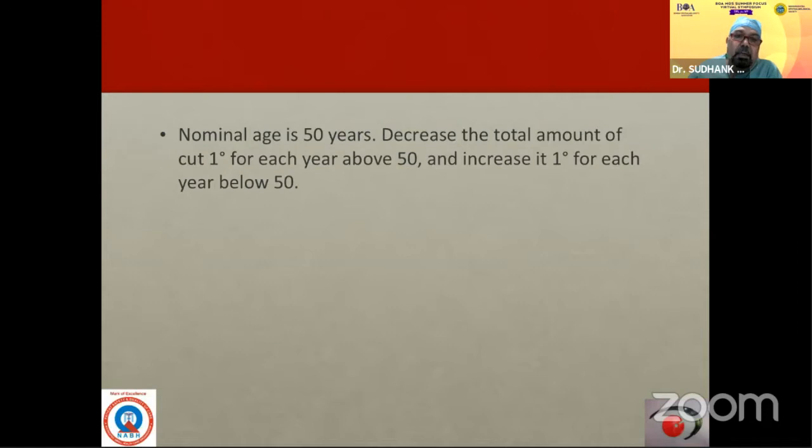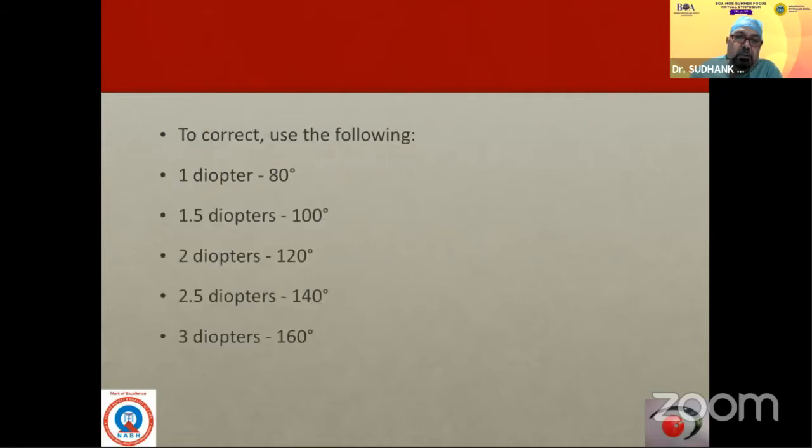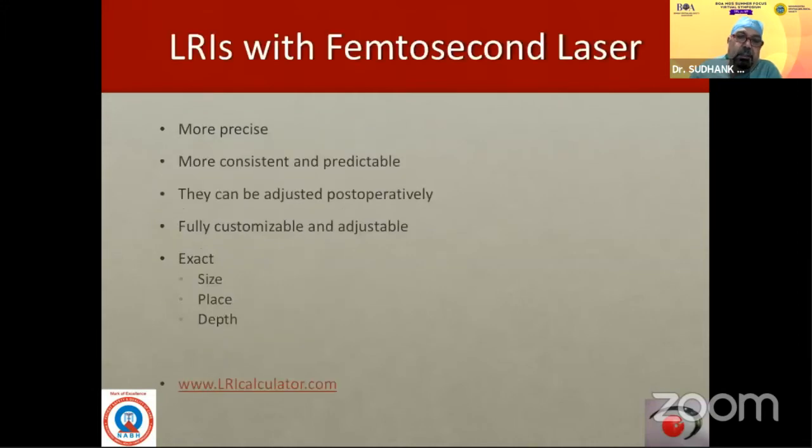So nominal age is 50 years; decrease the total amount of cut 1 degree for each year above 50, and increase it 1 degree for each year below 50, because the effect is different in different age groups. So it's like 1 diopter with 80 degrees and 3 diopters with 160 degrees of incision, both the incisions combined.